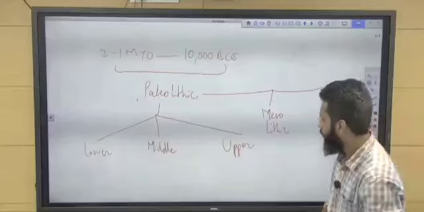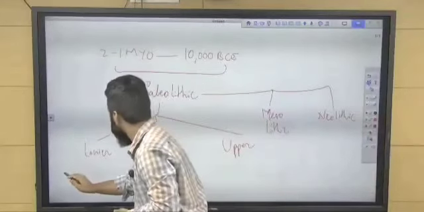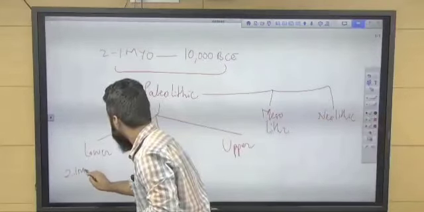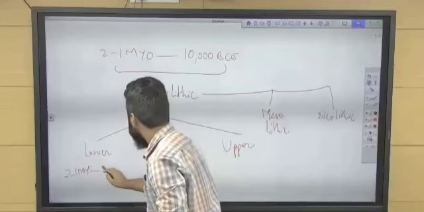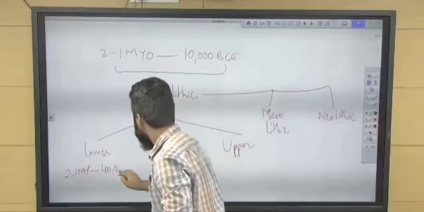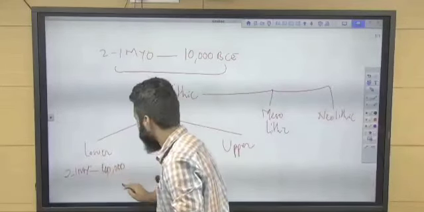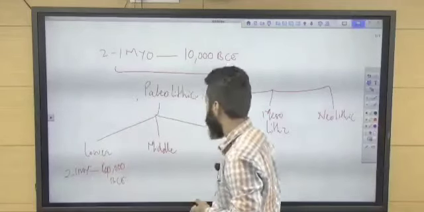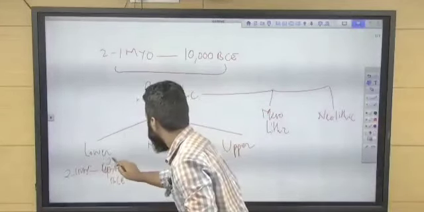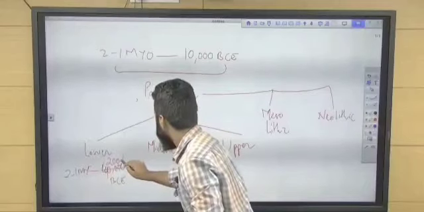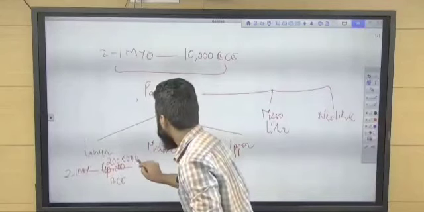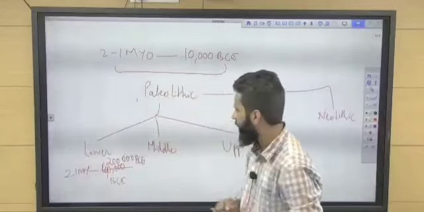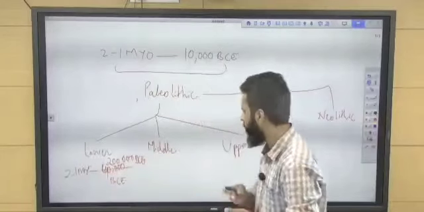So lower Paleolithic period will last from 2 to 1 million years ago to 2 lakh BC.